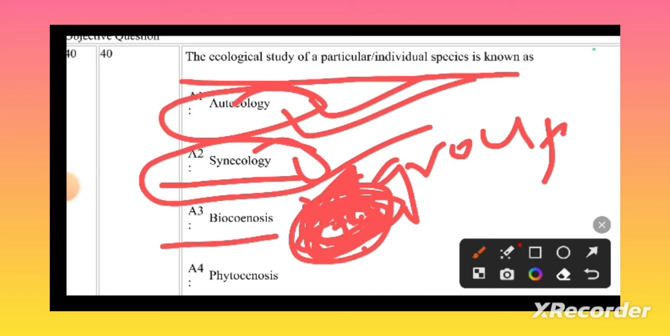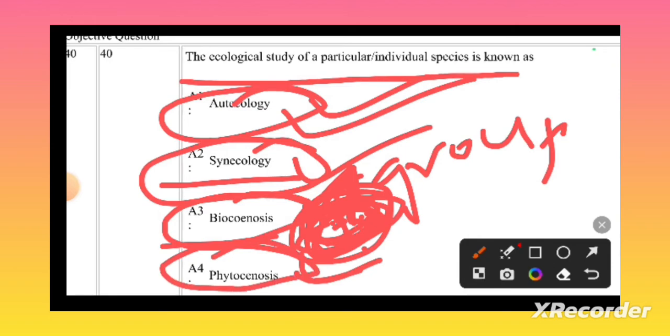that is known as the biosynthesis. And the phytosynthesis is nothing but different types of plant species present in a particular environment, particular habitat, and the interaction between them is known as phytosynthesis. Nothing but biosynthesis, nothing but all the organisms. Phytosynthesis includes the plants only. That's it. Let's go to the next question.